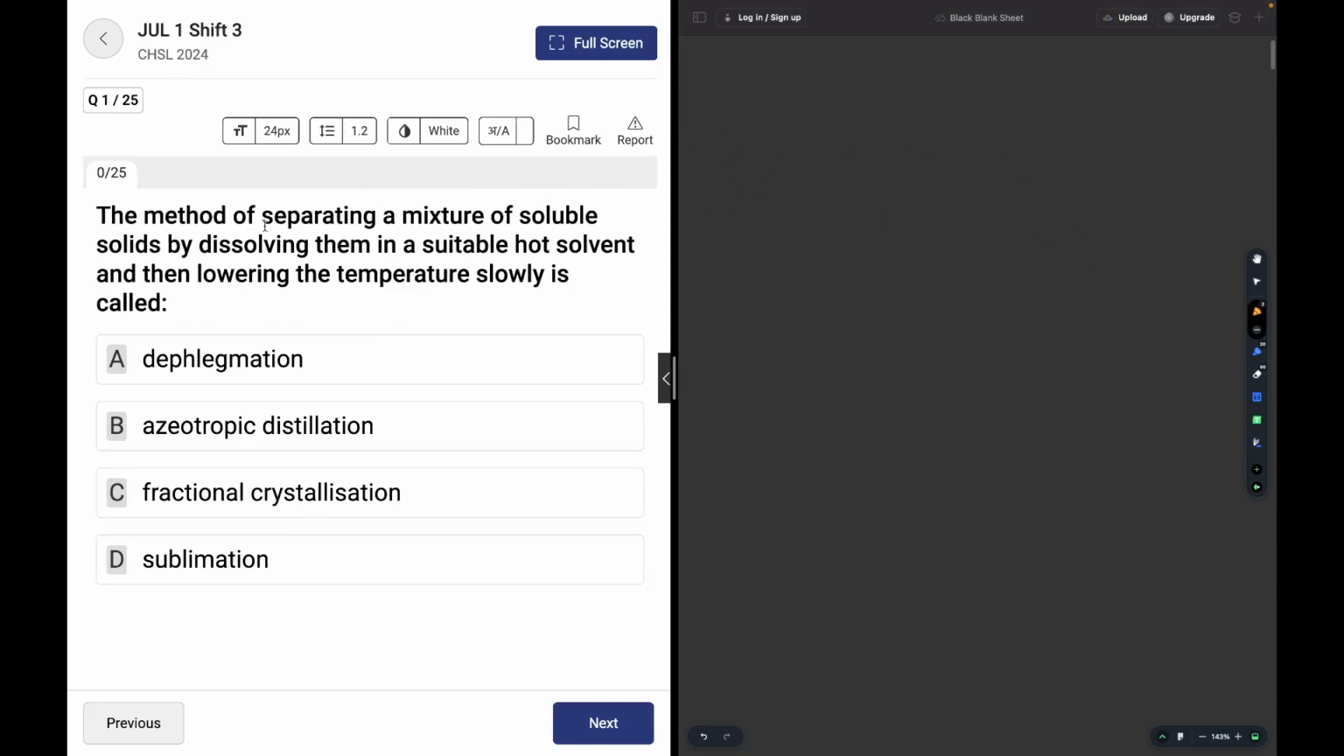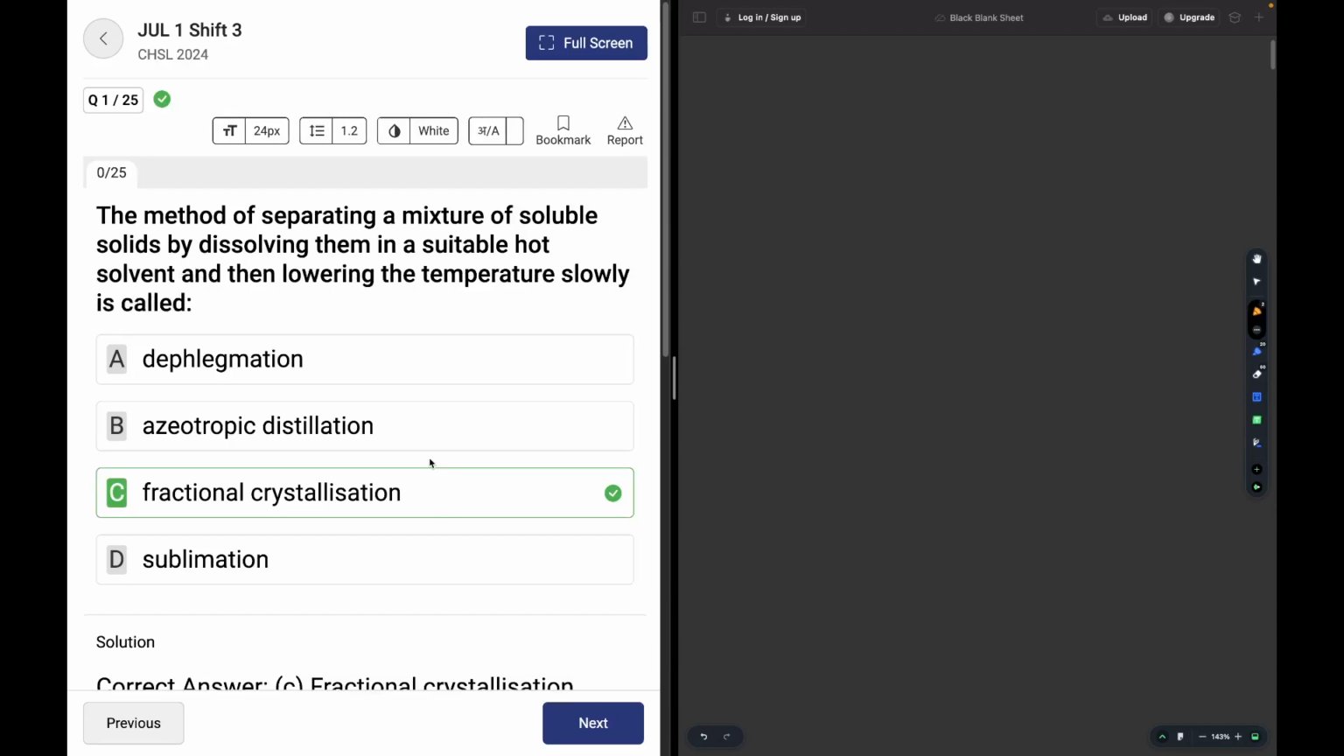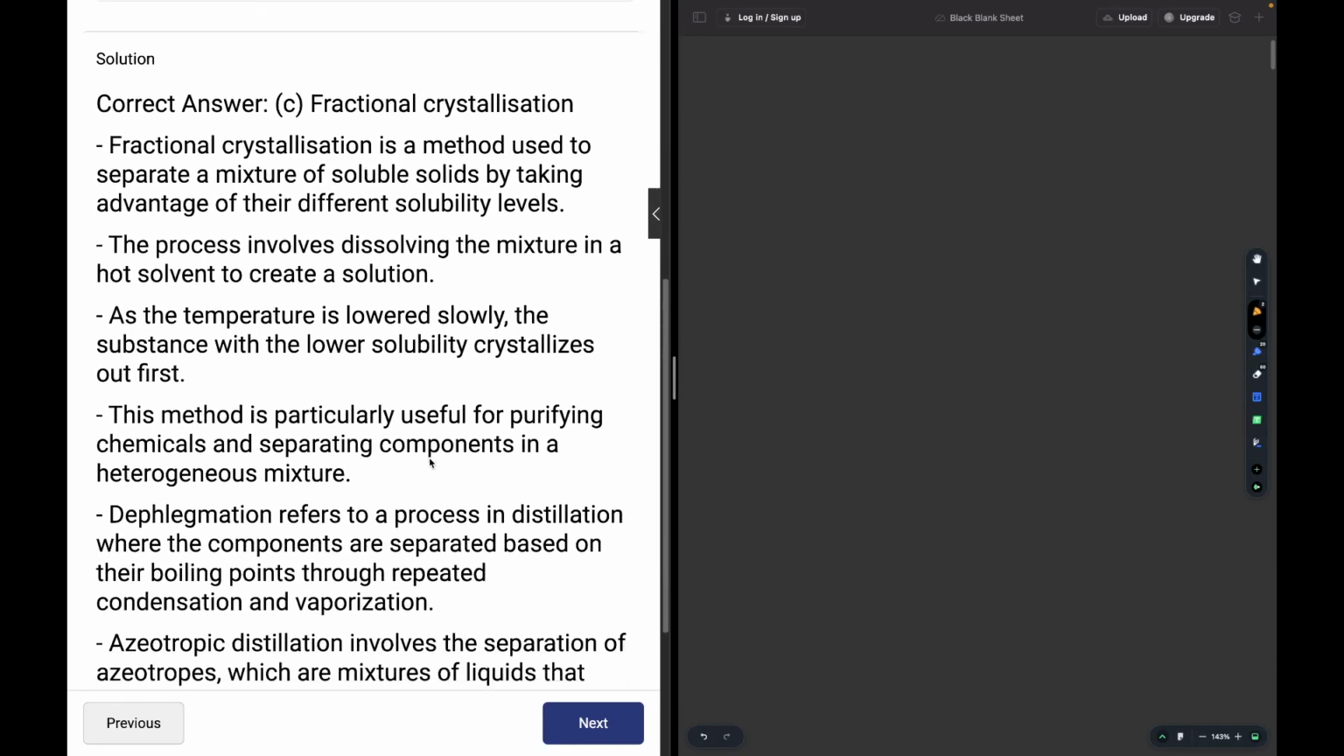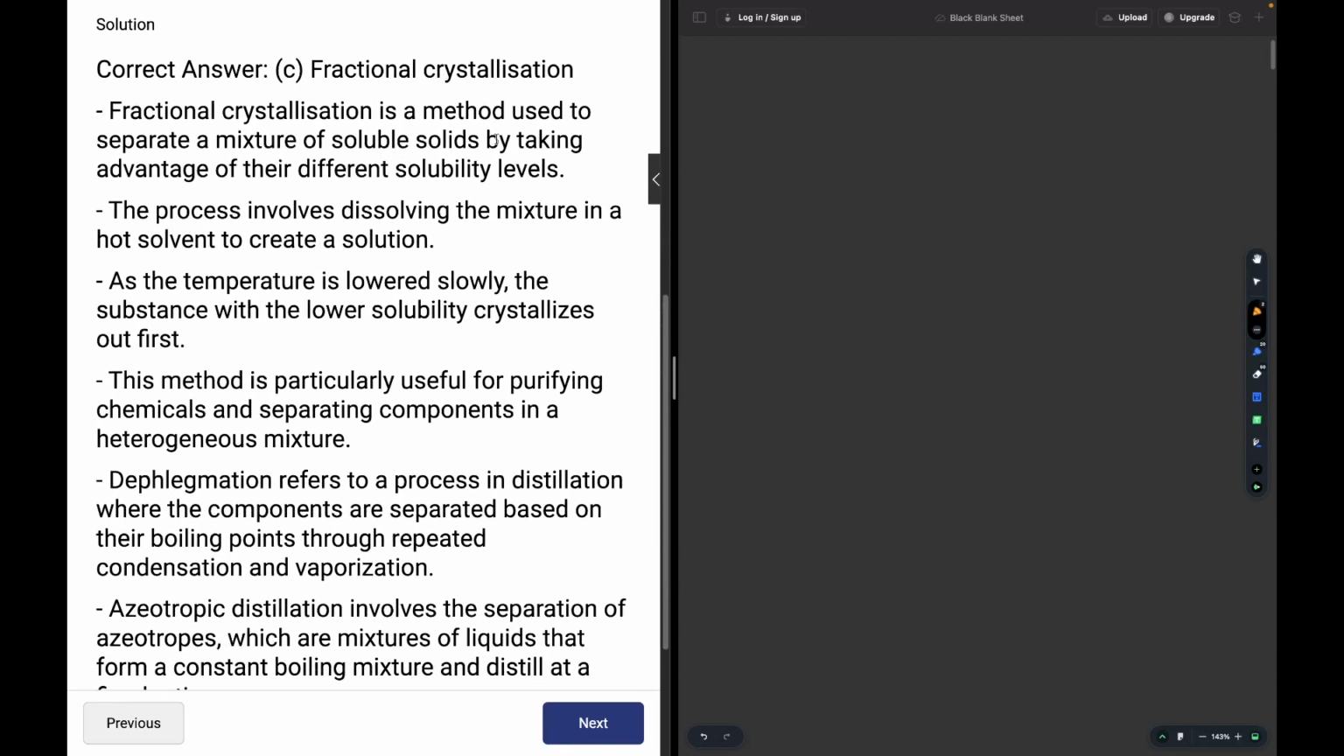The method of separating a mixture of soluble solids by dissolving them in a suitable hot solvent and then lowering the temperature slowly is called. This is a definition based question, so fractional crystallization is the answer. All the other options are given here. It is a method used to separate a mixture of soluble solids by taking advantage of their different solubility levels.